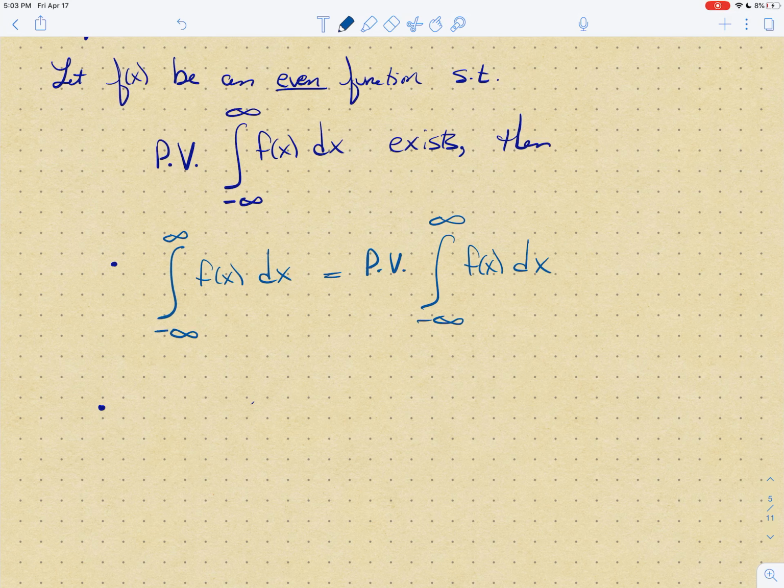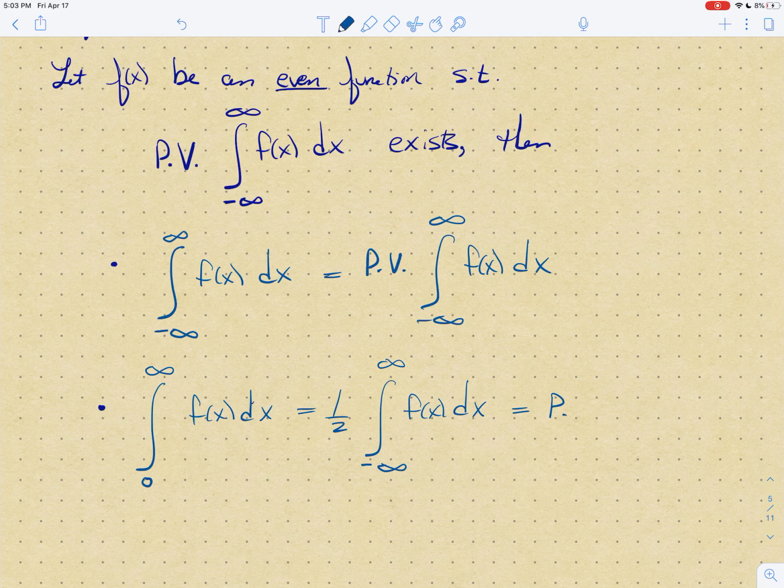Also, one other thing, when f is even, then you actually get something else out. The integral from 0 to infinity of f of x dx is just 1/2 the integral from minus infinity to infinity of f of x dx.